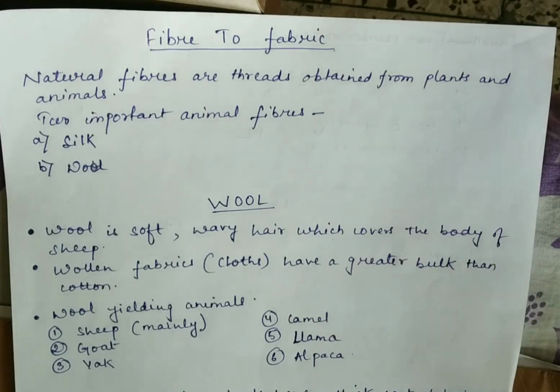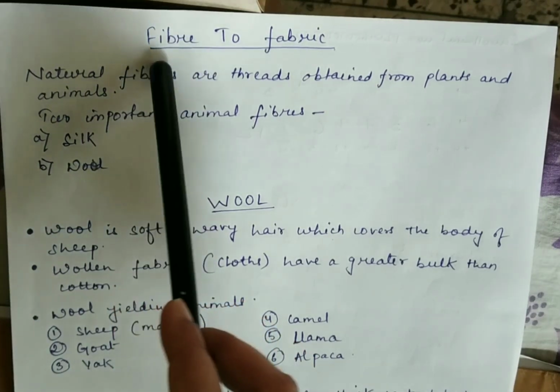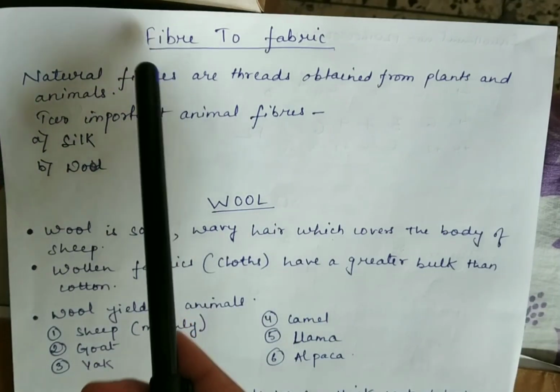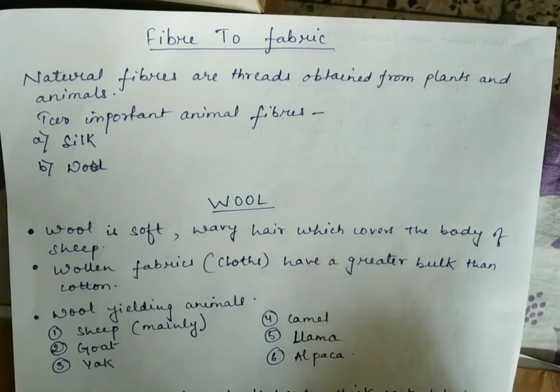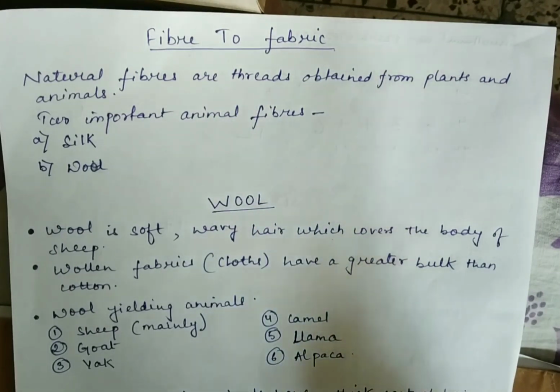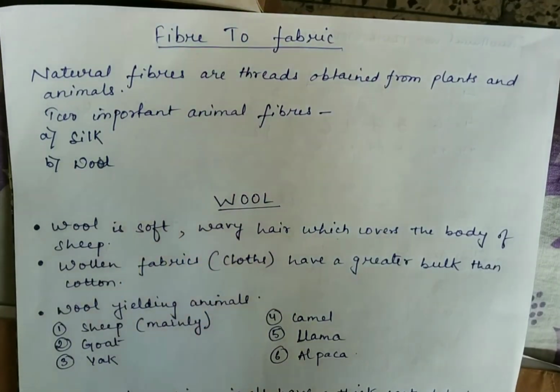But before going into details, I want to just recapitulate the process to obtain fabric from fiber. We obtain fiber from the source, be it a plant source or an animal source, then twist it to form yarn, and that yarn is knitted or woven in order to form the fabric. So fabric is the cloth.